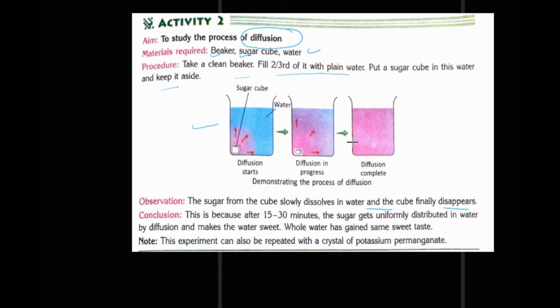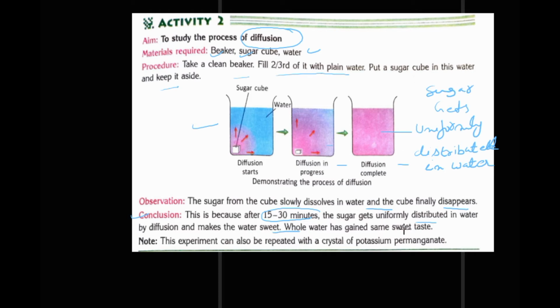Right, here diffusion started, progressed and has been completed. Now what is the conclusion? After 15 to 30 minutes the sugar gets uniformly distributed in water and makes the water sweet.